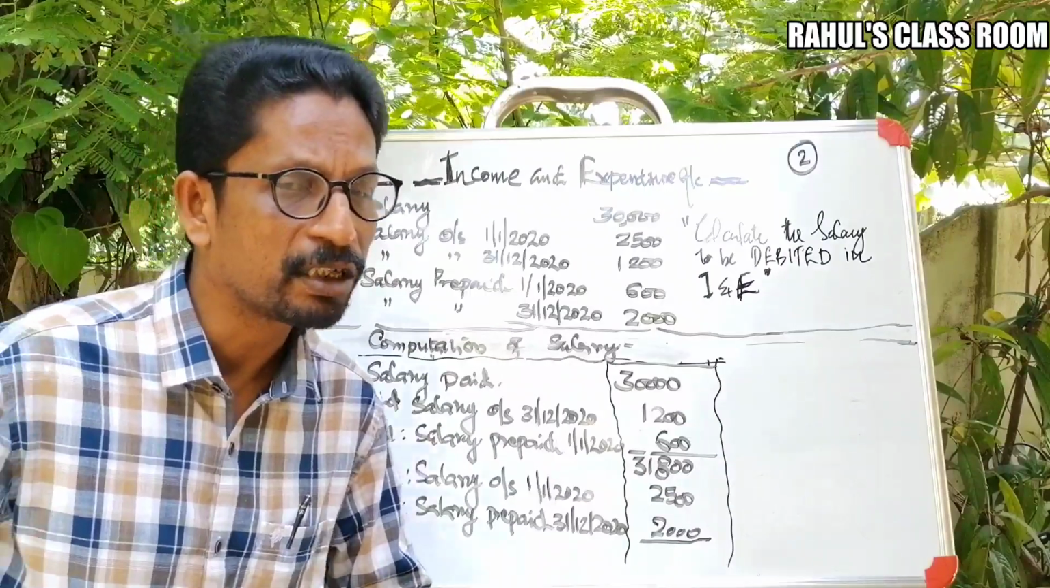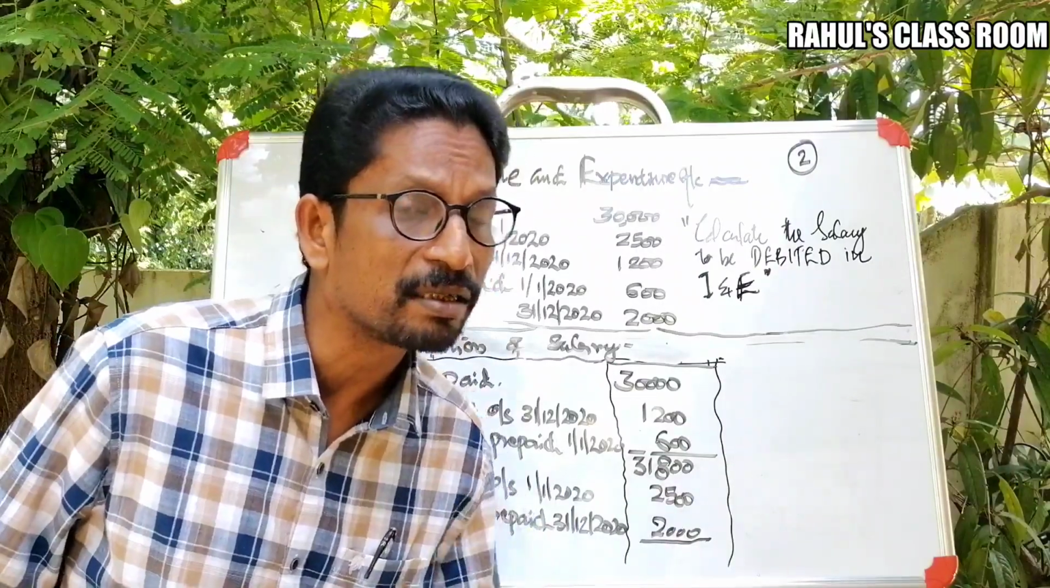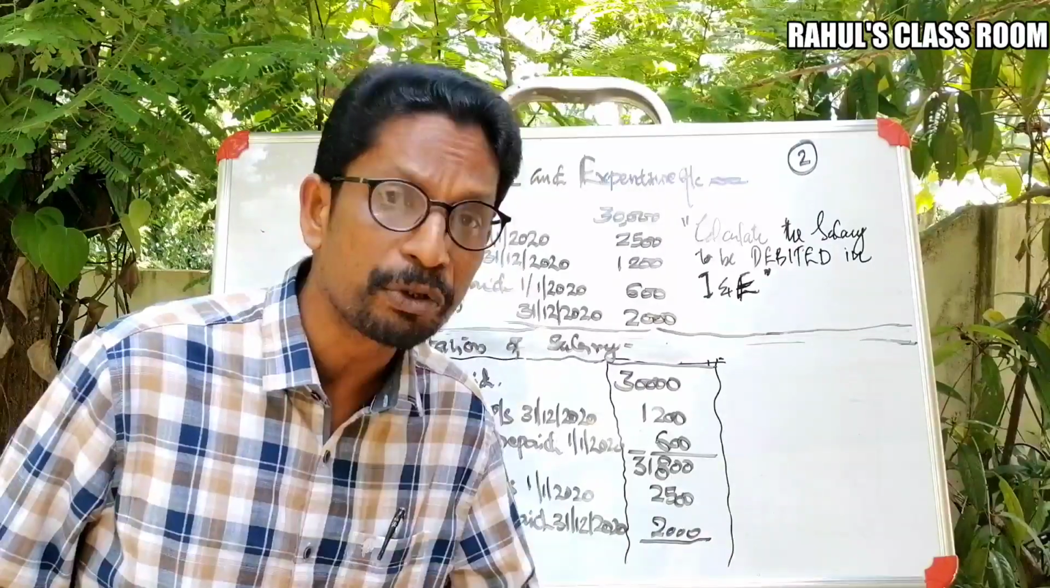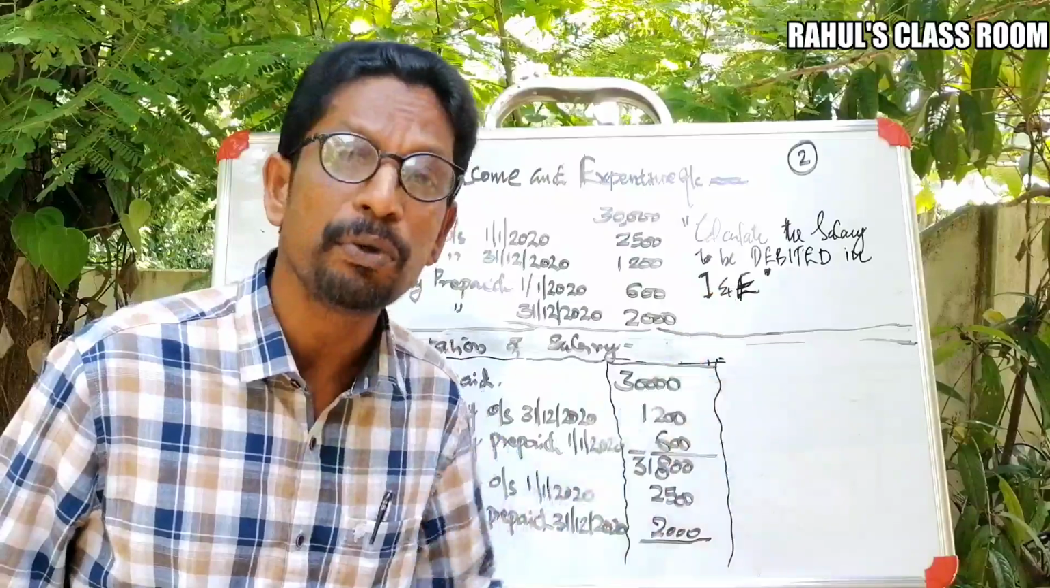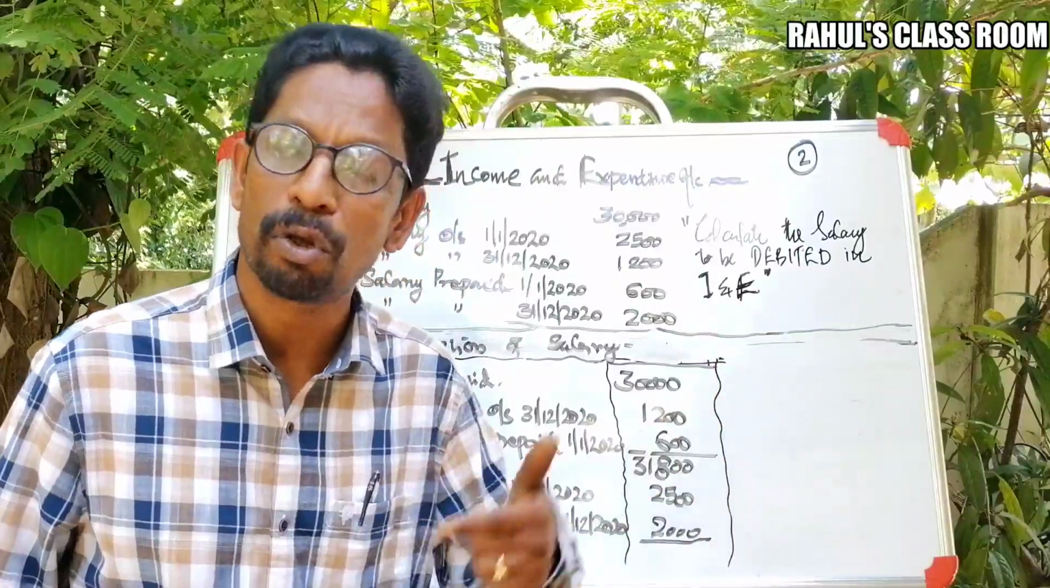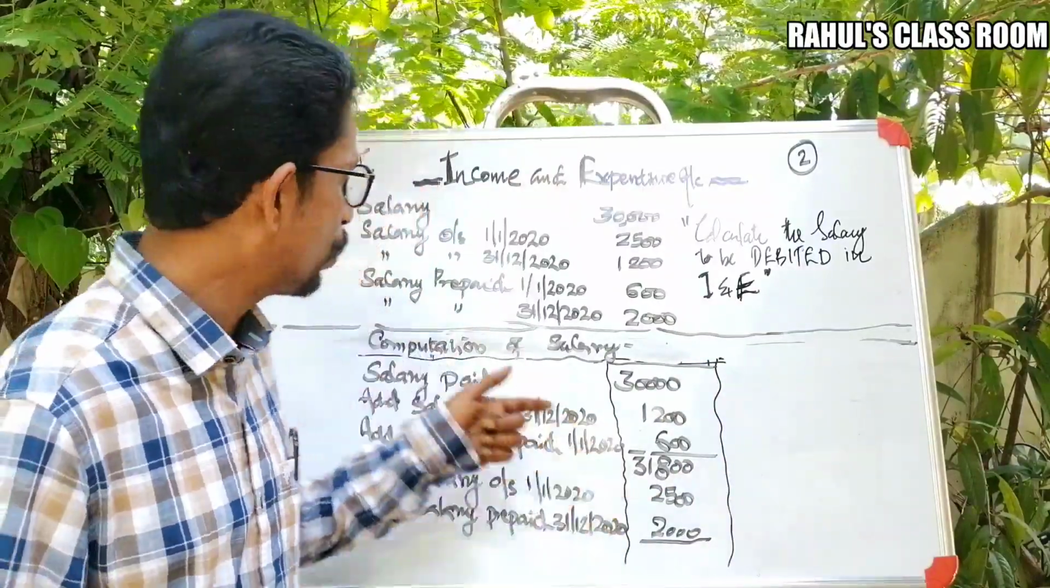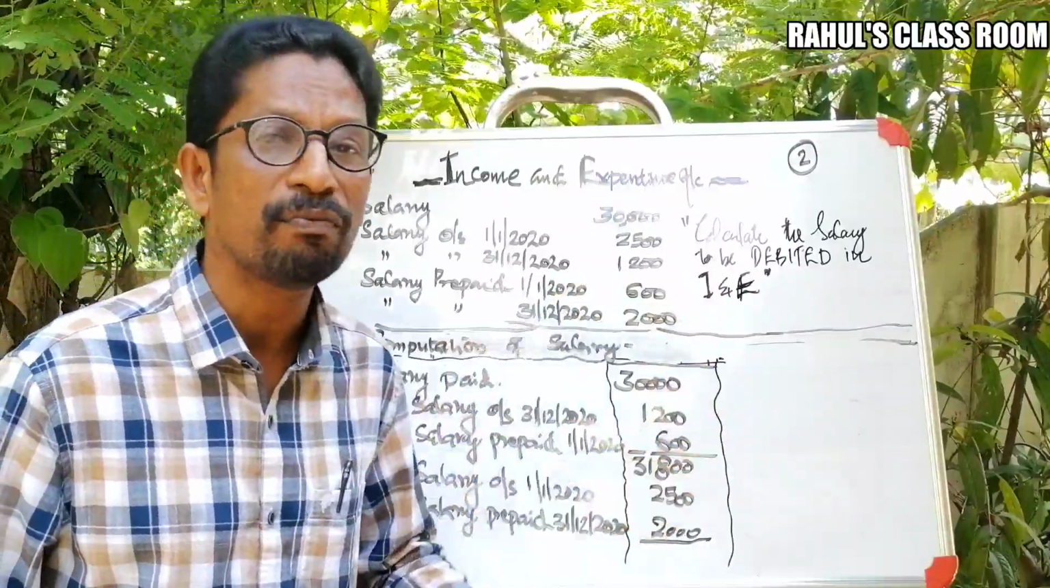Because why? It is pending as on the last date. It is pending as on the end of the year. That means this amount was incurred during the current year, but it is not paid. Okay. Next one, salary prepaid on 1/1/2020.